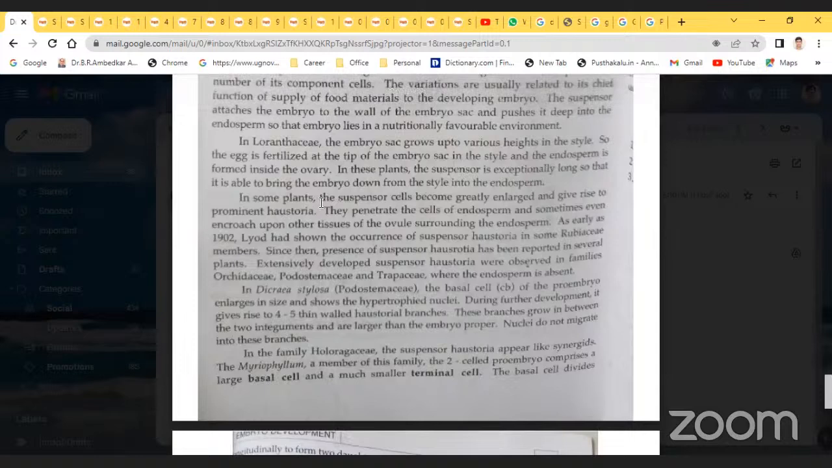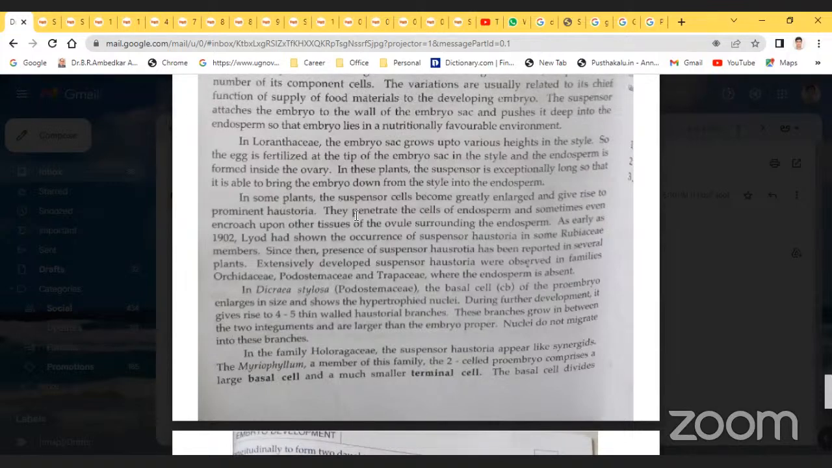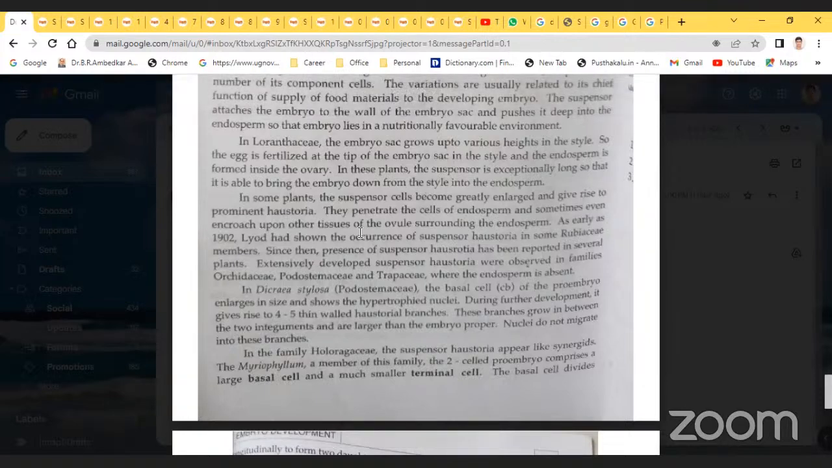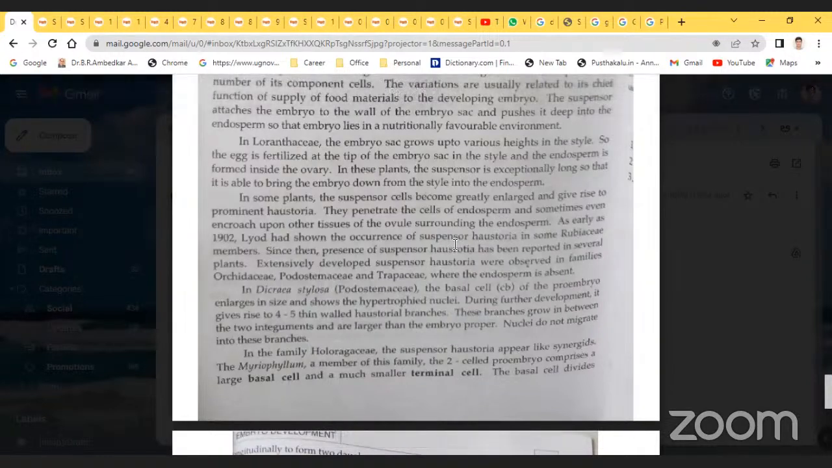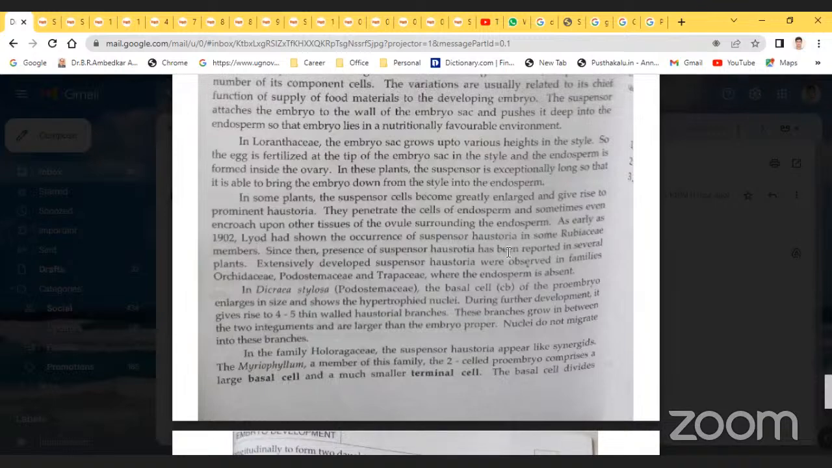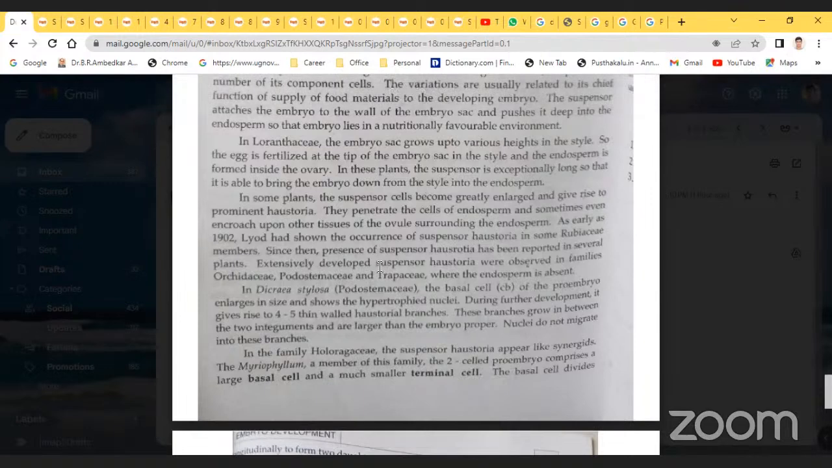In some plants, the suspensor cells become greatly enlarged and give rise to prominent haustoria. They penetrate the endosperm cells, and sometimes even encroach upon the tissues of the ovule surrounding the endosperm. As early as Lebegue, the occurrence of suspensor haustoria was shown in some Rubiaceae members. Since then, suspensor haustoria have been reported in several plants. Extensively developed suspensor haustoria were observed in the families Orchidaceae, Podostemaceae and Tropaeolaceae.